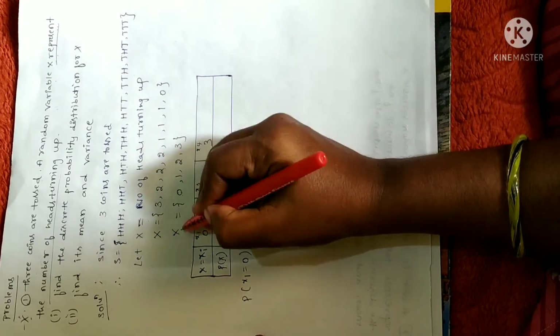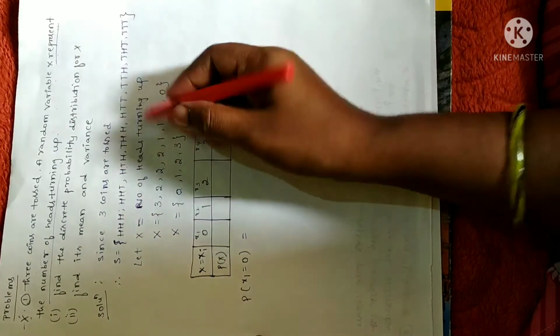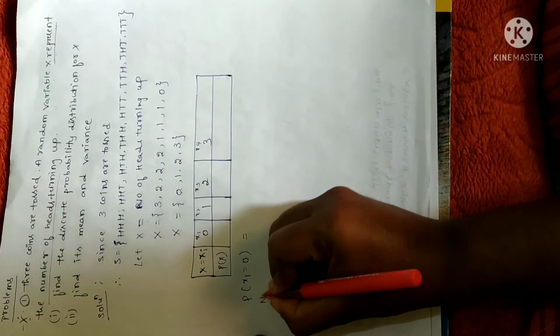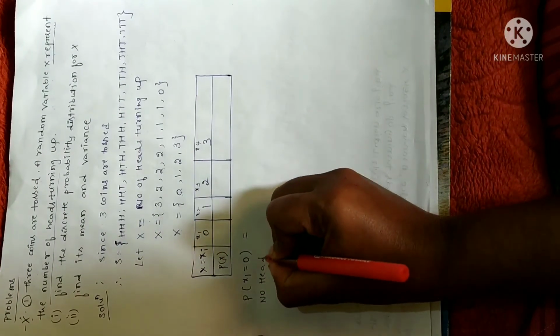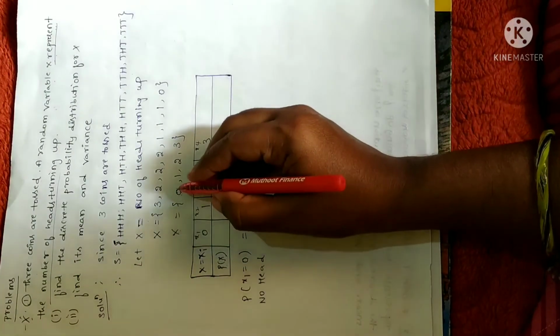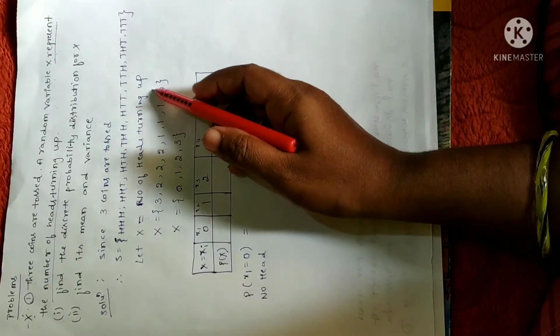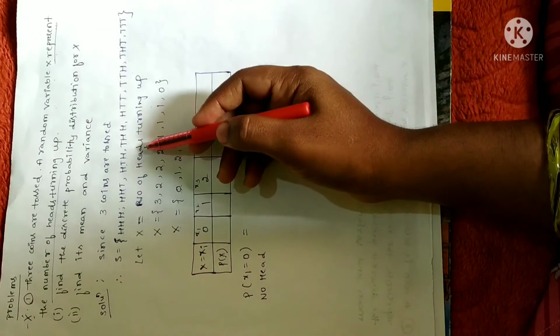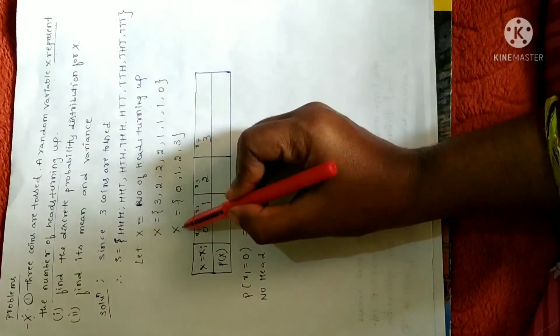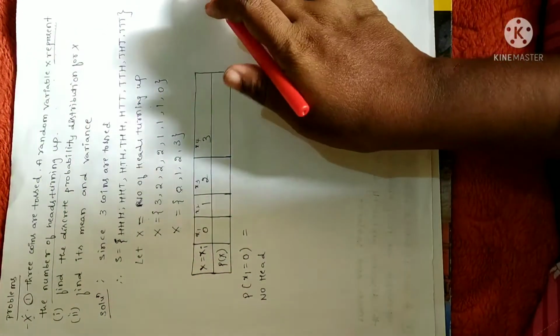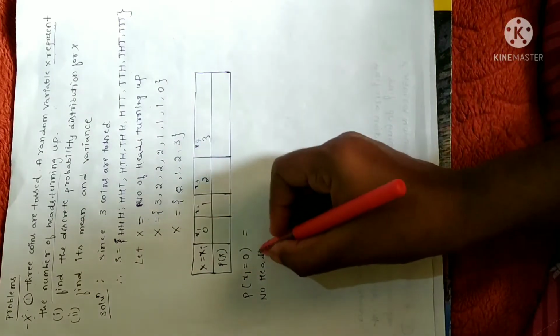Whenever x is 0, the number of heads turning up is 0, meaning there is no head. I'll tell you once again, x is none other than the number of heads turning up in a tossing of a coin. Now 0 means there is no head. So x equal to 0 is none other than no head.